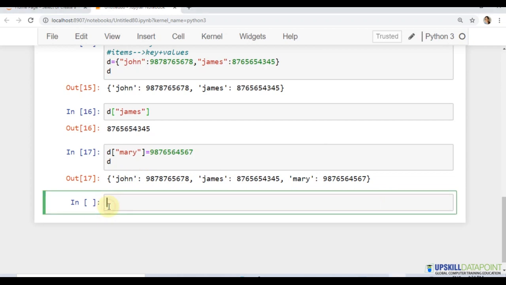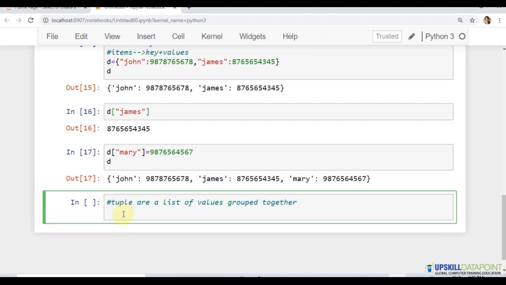Now, another important data structure which is used in Python very much is a tuple. Now what are tuples? Tuples are a list of values grouped together. Now then there's a confusion here. List is also a group of values. Tuple is also a group of values. So how are they different from each other?